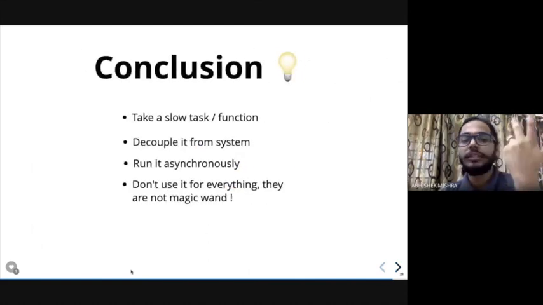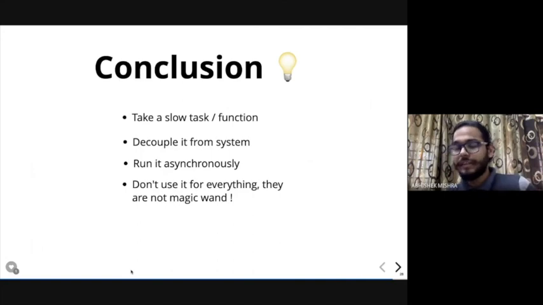So the overall conclusion is basically: take your slow task, which takes a lot of time, and I would say task in terms of function or methods. Decouple it from the main business logic where it can execute in parallel, run it asynchronously, and the most important part is don't use it for everything. It's not a magic wand.